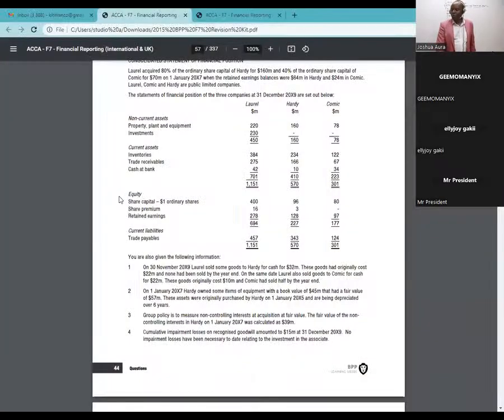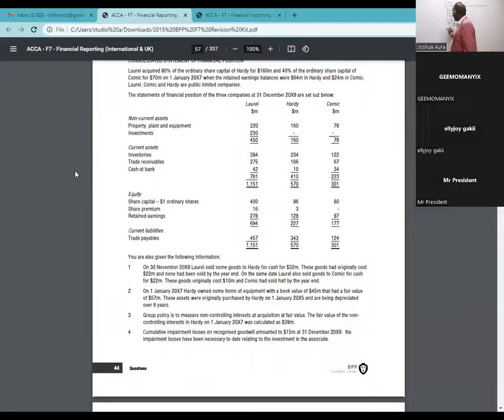Now, we go to the next item. It's called trade receivables. So receivables, I can see a figure of 275 and 166. And then we have cash at bank, 42 and 10. So that I'll be able to have total assets there.